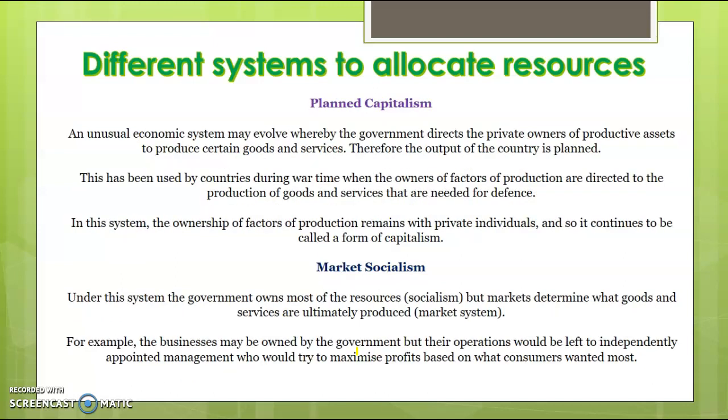Then you've got planned capitalism and market socialism, a bit of a mix of both. You don't need to know these in detail, but basically capitalism, so things are privately owned, but planned, the government still has a big say in what's produced. So often things can be privately owned, but the government may force businesses to produce certain things, so like in a war, they may force them to provide defence equipment, for example, or put more money towards artillery. The opposite to that is market socialism. So socialism, things are government owned, but they still let the market determine what is produced. So demand and supply still determine what is produced. Don't worry about knowing these in a lot of detail.